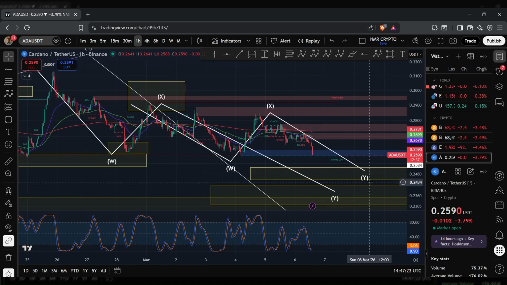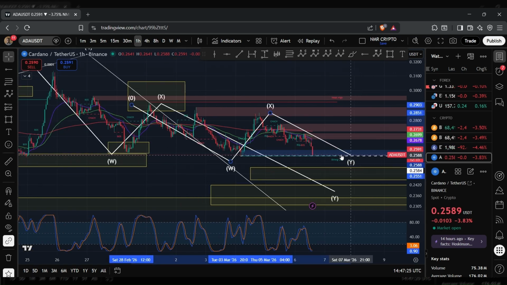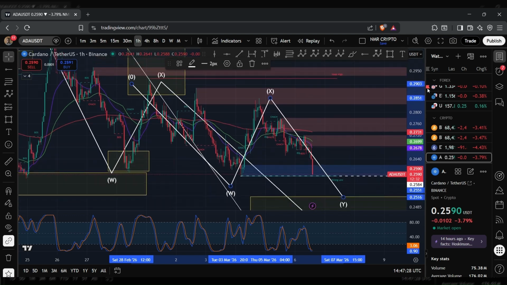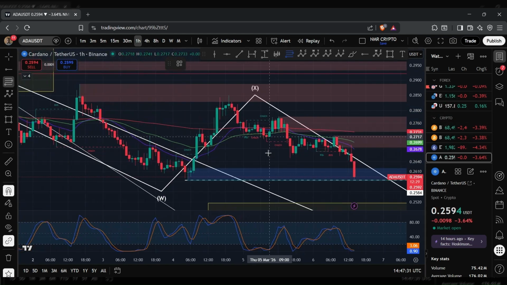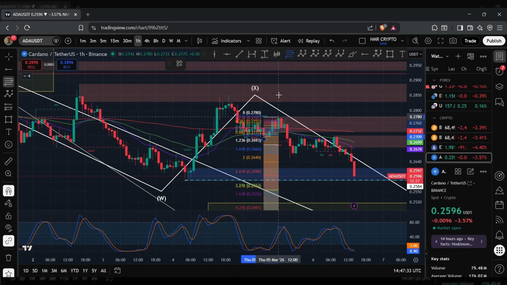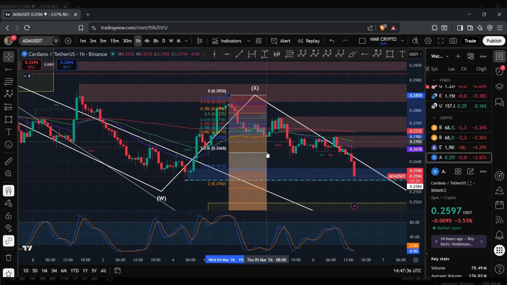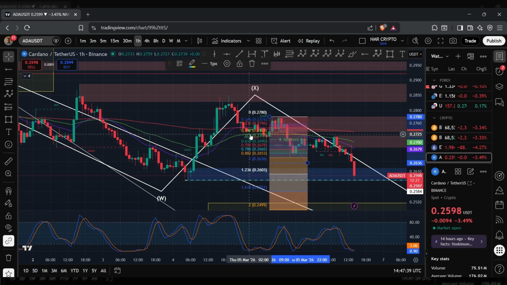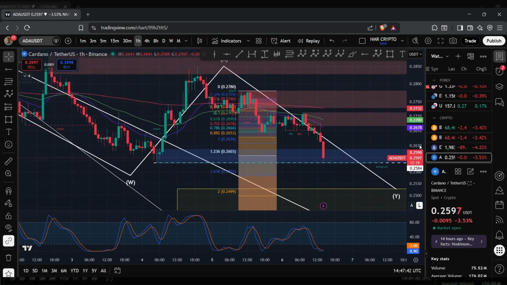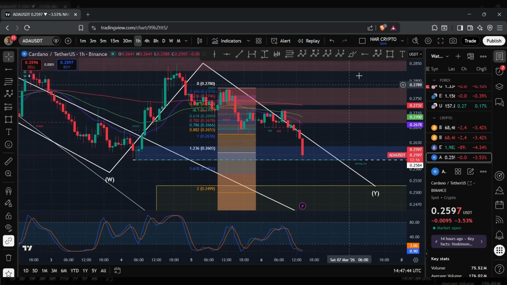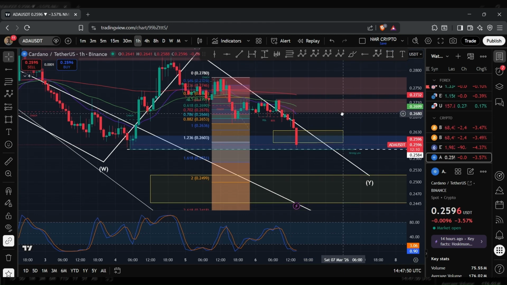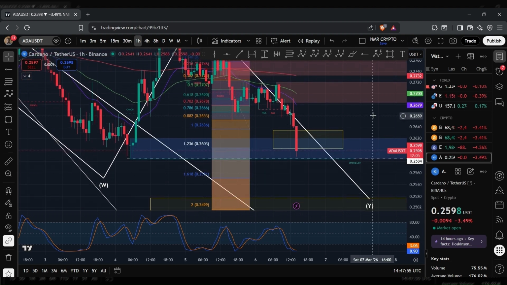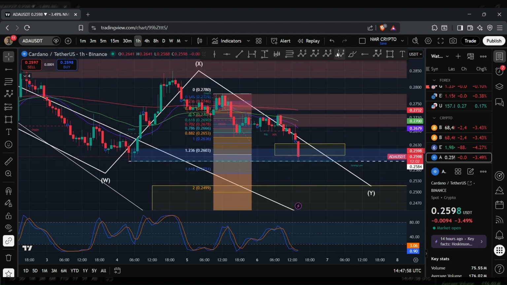Now, looking at the hourly chart and checking to see what's taking place within this Y wave here. What I'll do is I'll bring in the Fib tool and bring this to 27.8 cents. And so if we had a three-wave move that was forming, the Y wave would then tap into this range here between 1 to 1.236, which is the typical range. And if it just so happens that we exceed this range and then retrace towards the 1.6 level, that would then trigger a 5-wave structure. And that 5-wave structure could then form the Y wave.